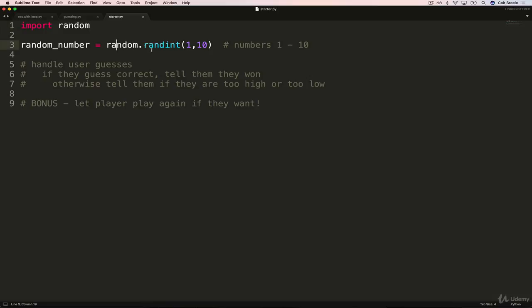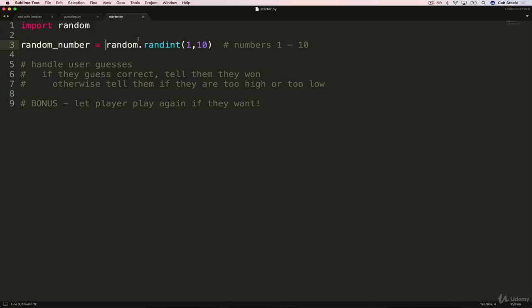And then within random, there's a function called randint, and we pass in a start or at the beginning, so a 1, and then a high point, 10, and it will generate numbers from 1 to 10 inclusive, which drives me insane because ranges are exclusive, but randint is inclusive. So this, every time we call it, will generate a random number, save it to that variable.